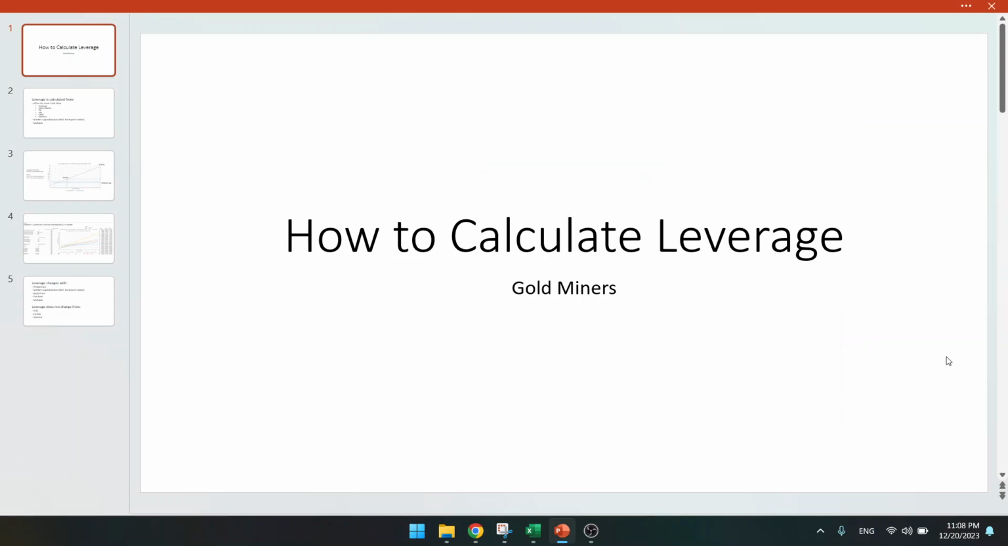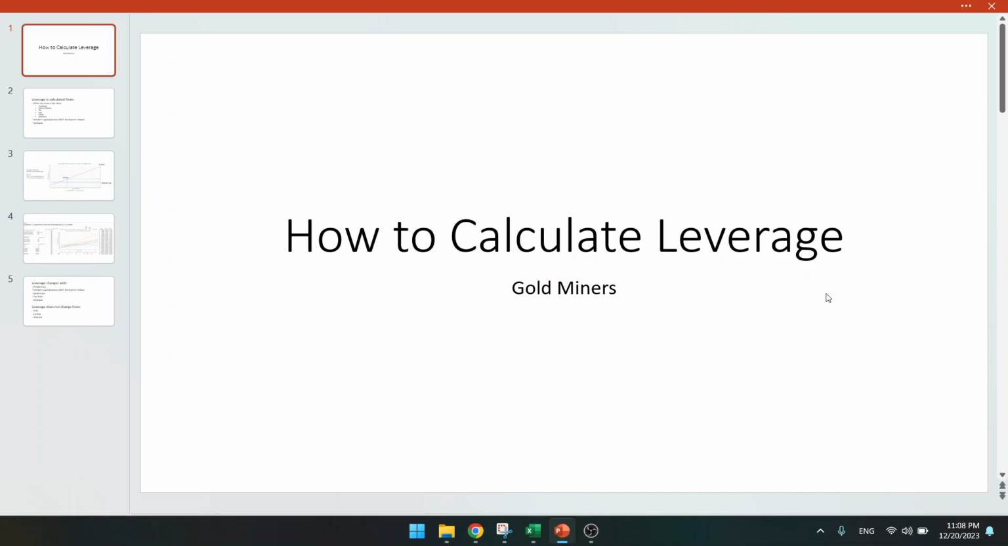In this video, we are going to do a master class on how to calculate leverage for gold miners. I have received a lot of questions about how I calculate leverage. I don't think a lot of people really understand how this is done. They think that a low margin company will have high leverage. That's absolutely not true. There are a lot of parameters involved in calculating leverage for gold miners.